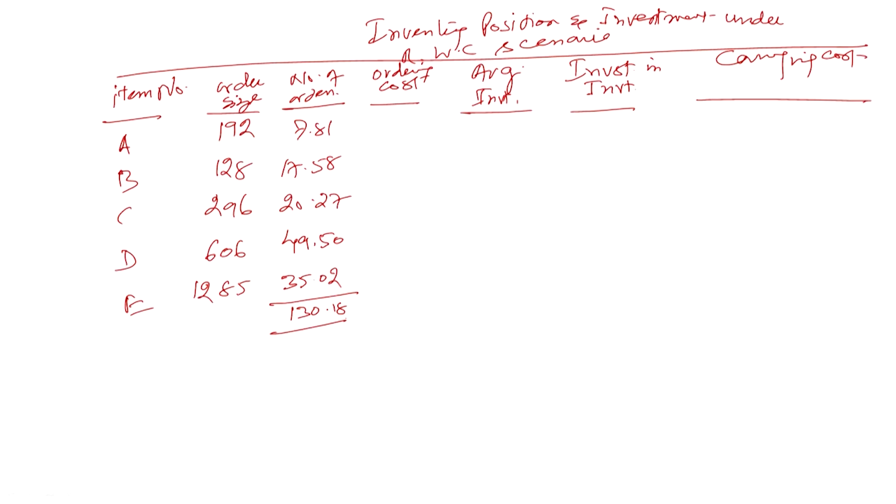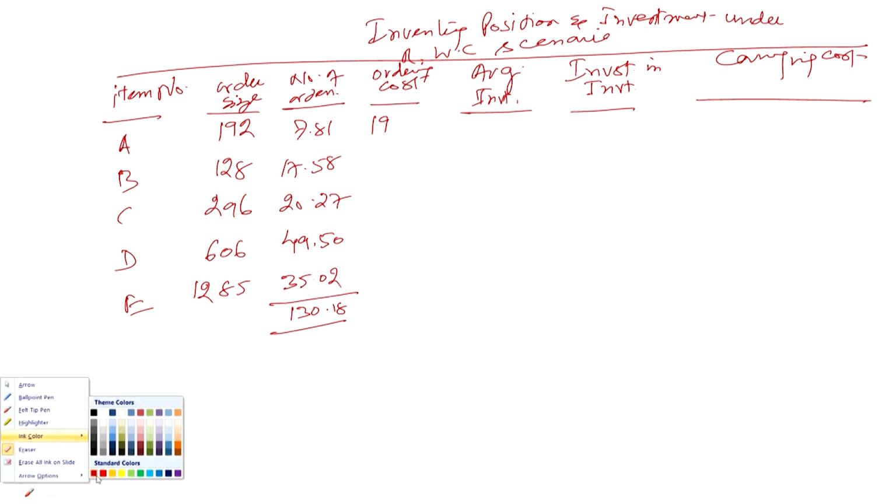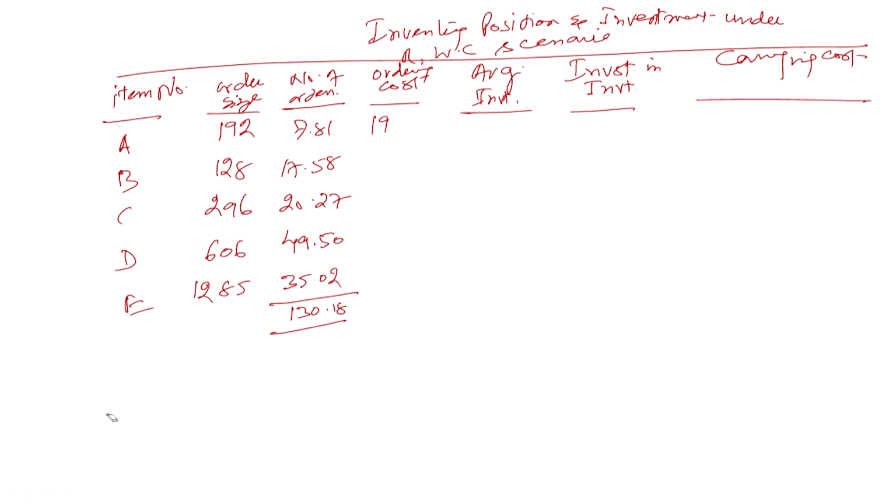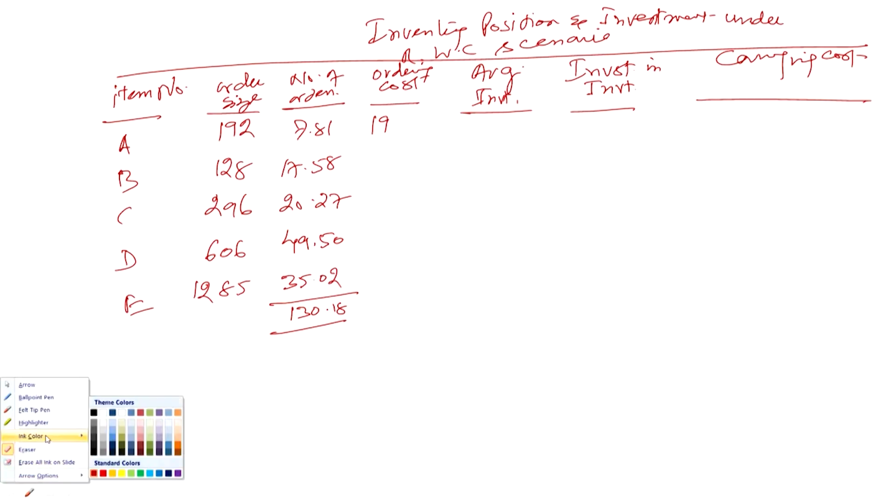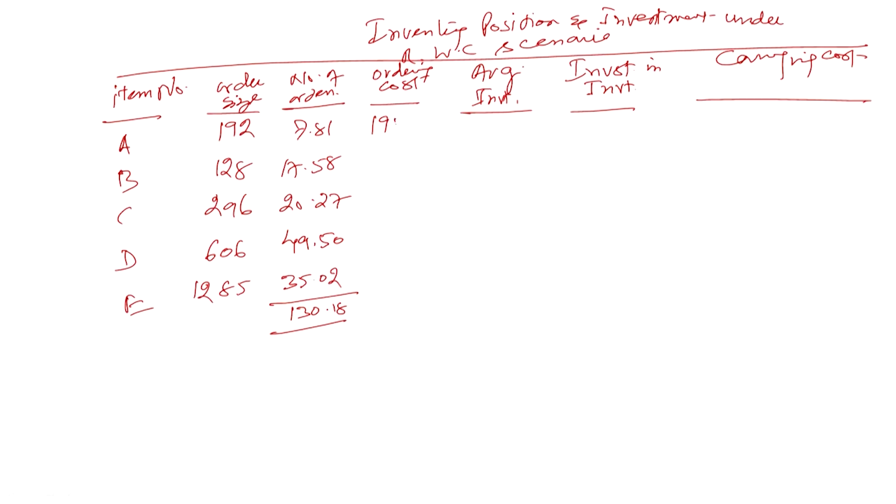We have now calculated the order size and the number of orders, and now let's calculate the ordering cost. Here the ordering cost for A we have already calculated, that was 195, not 192. In the revised case, 195.25 we had already calculated in the previous slide.